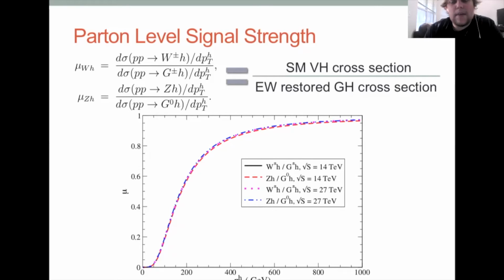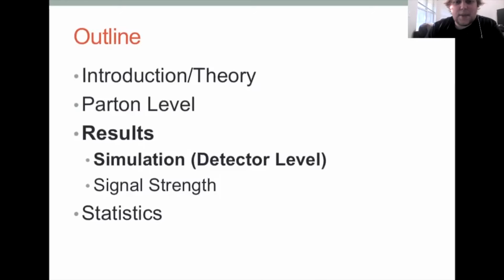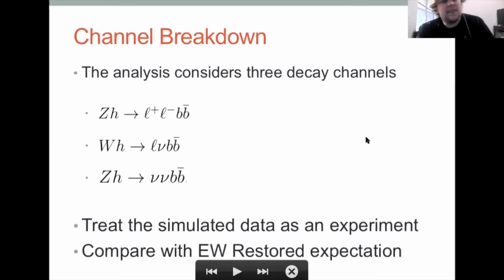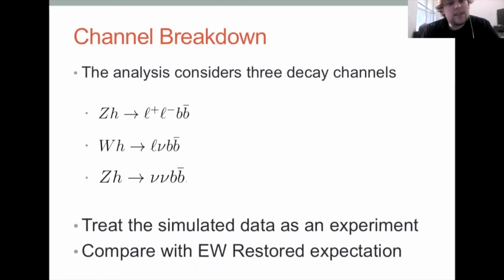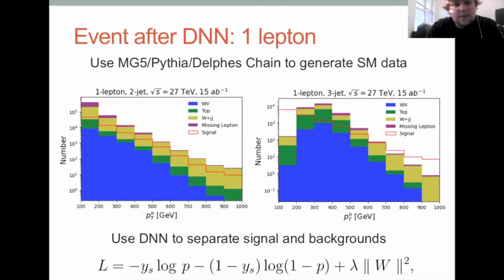So this is what we're going to propose as a plan to measure. Let's talk about the simulation that we plan to do, or that we did. We considered 3 decay channels: ZH goes to l plus l minus b b-bar, WH goes to l nu b b-bar, and ZH goes to nu nu b b-bar. We treat the simulated data basically as an experiment, and we want to compare this with the Electroweak restored expectation. We can generate all our data with lots of different backgrounds. We use MadGraph, Pythia, Delphes chain to generate this standard model data, or this experimental data, if that's what you want to call it.